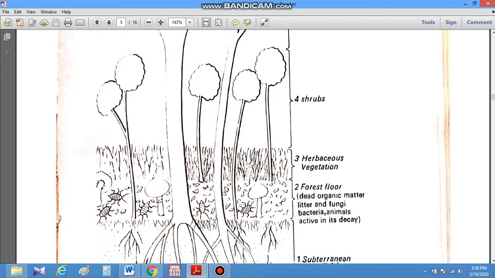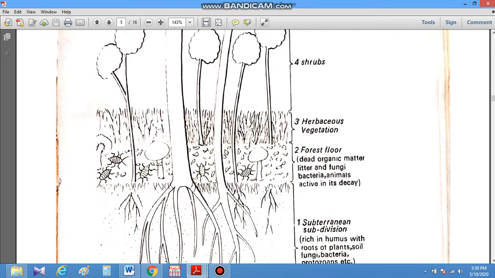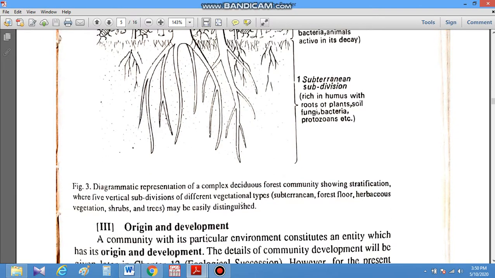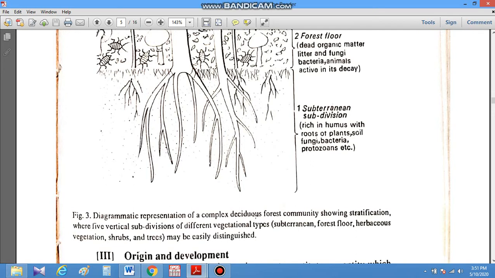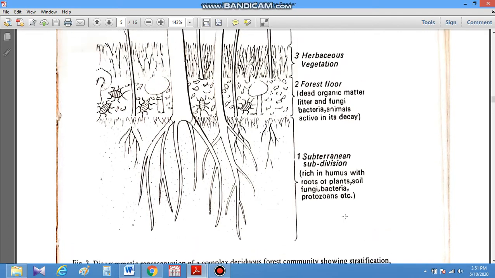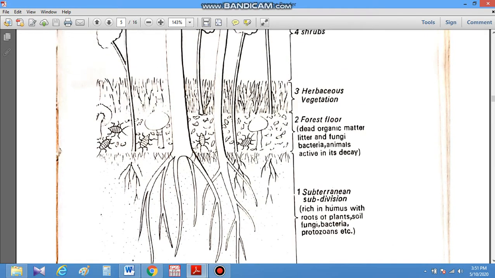Strata means like stairs. It can be explained with the help of this diagram, the diagrammatic representation of a complex deciduous forest community showing stratification, where five vertical subdivisions of different vegetational types can be seen. The first type is subterranean. The environment is rich in humus with roots of plants, soil, fungi, bacteria, and protozoans.